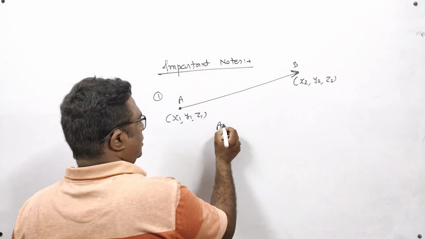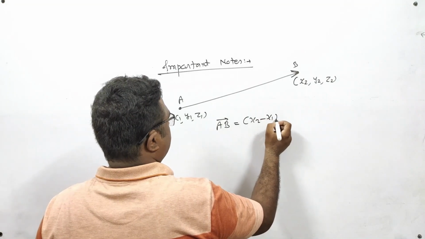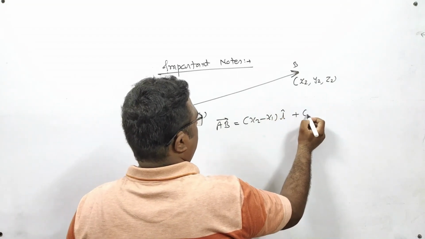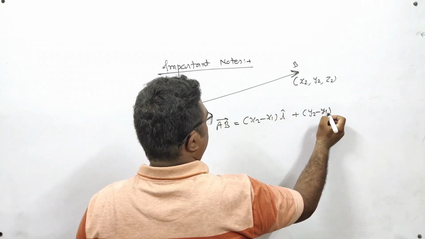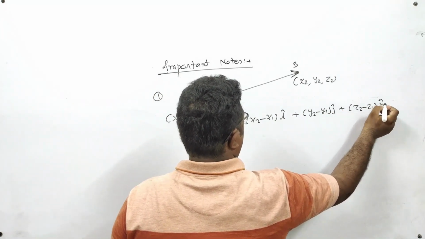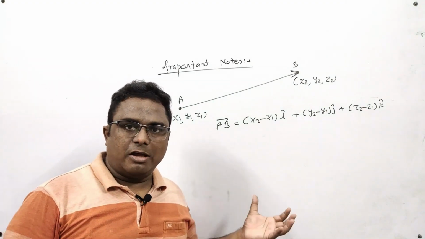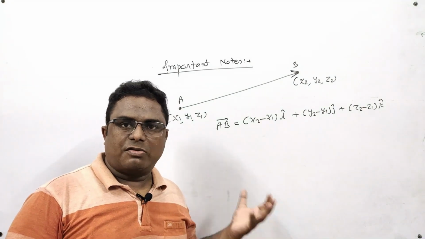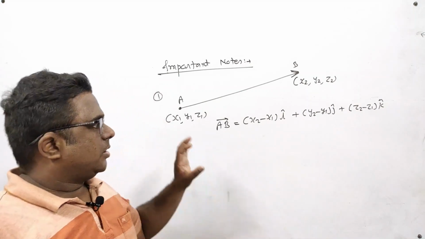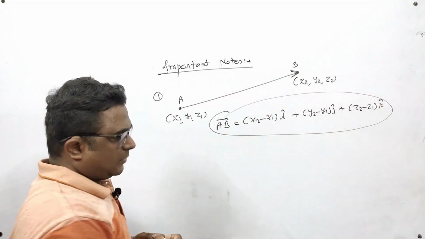In that situation, the value of AB vector will be (x2 minus x1) i cap plus (y2 minus y1) j cap and plus (z2 minus z1) k cap. So this is a very important formula. You have to remember that in case we are having initial point and terminal points of a vector in the form of coordinates, then the vector can be obtained by this formula.